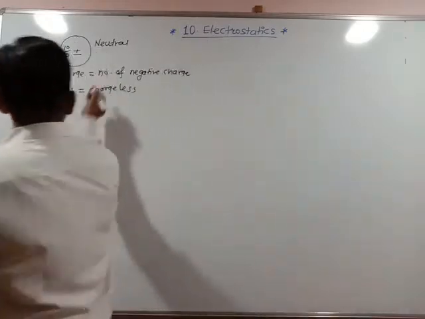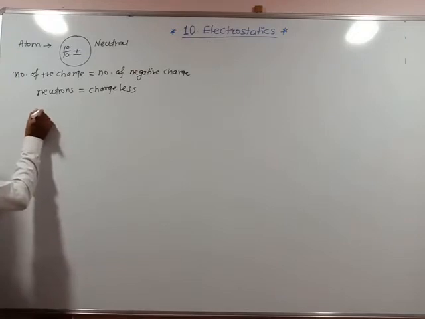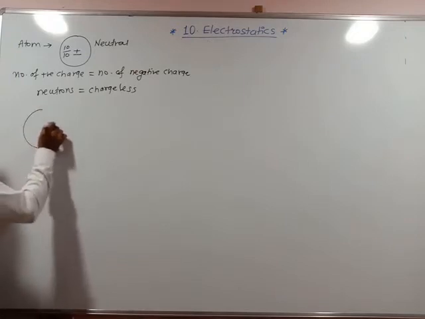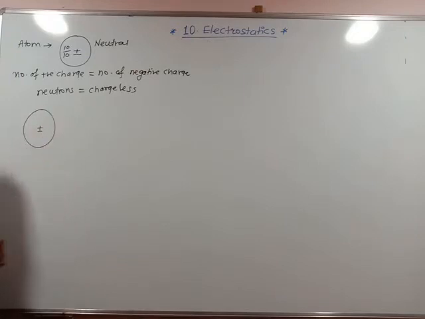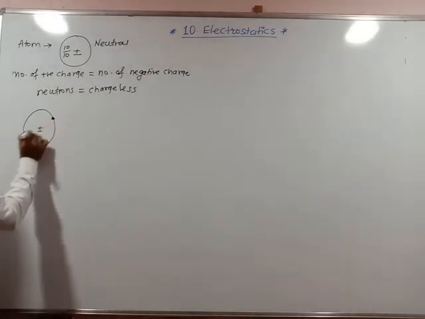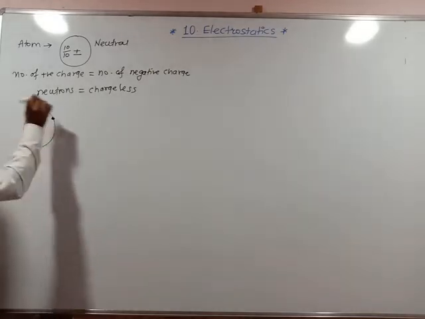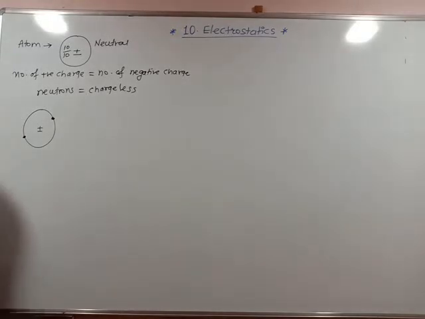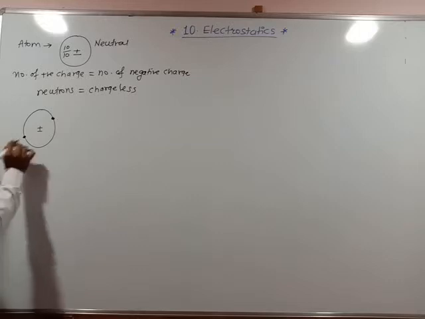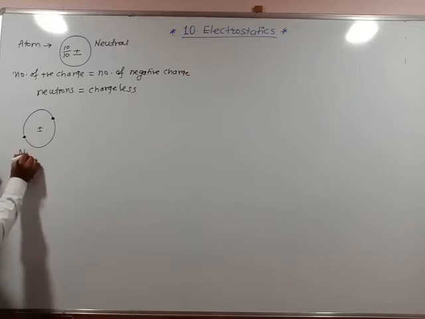So this atom is said to be electrically neutral. Electrically neutral means number of electrons equal to number of protons. Of course we know electrons are revolving around the positively charged nucleus, correct? We had a discussion on why electrons are revolving around the nucleus in the classroom discussion forum, okay? So this is the neutral condition.